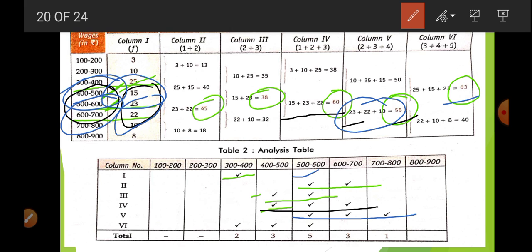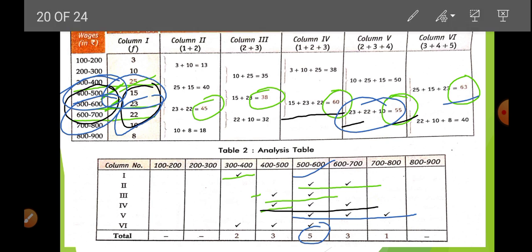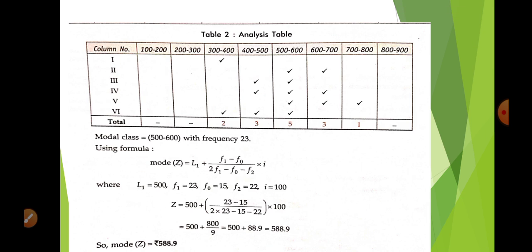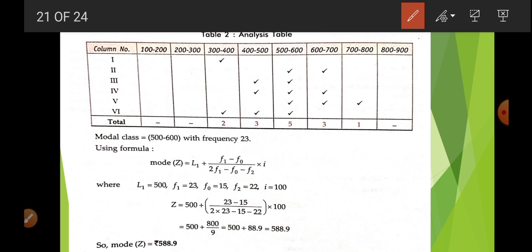So you can see 500 to 600 has the maximum tick marks, that is 5 tick marks. So this is your modal class. Okay, now we are getting the modal class. So in this way 500 will be your L1. h is equal to what? 100. How? 600 minus 500. So we get the value of h.